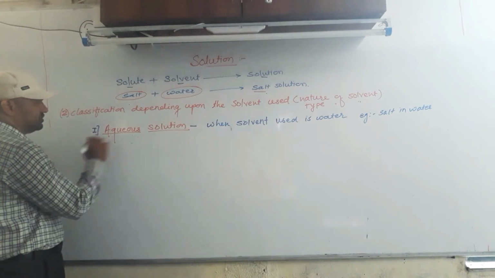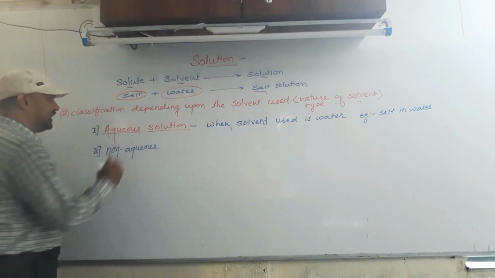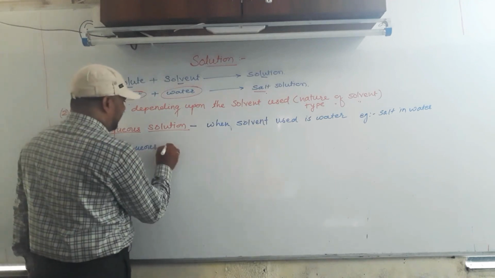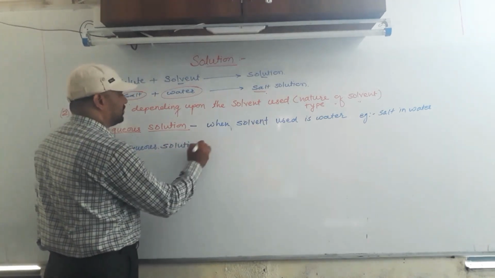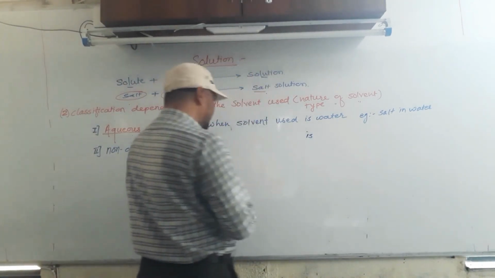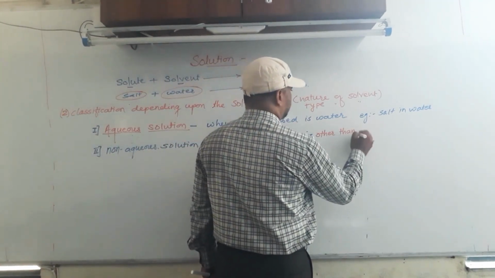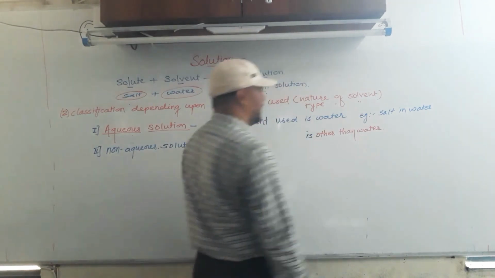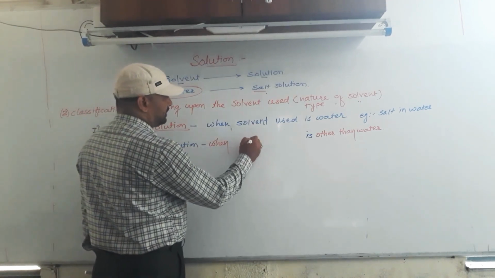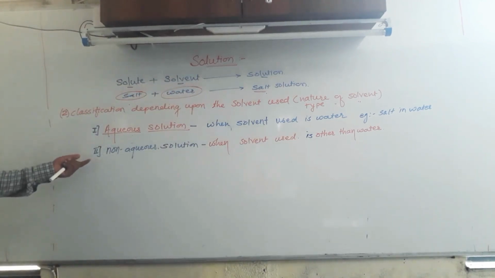If we do not use water, then it is called non-aqueous, meaning water is not used. What is the definition of a non-aqueous solution? When the solvent used is other than water, it is called non-aqueous.